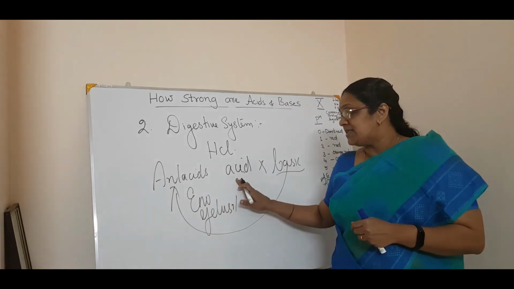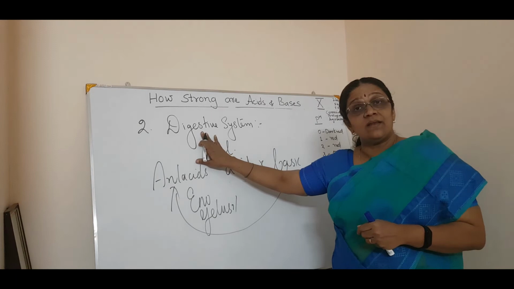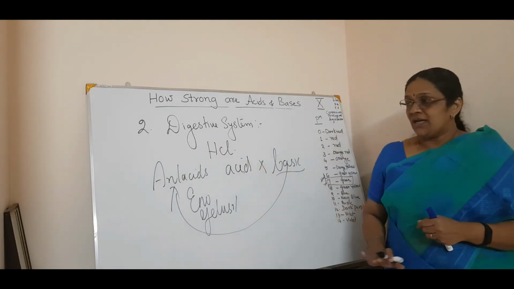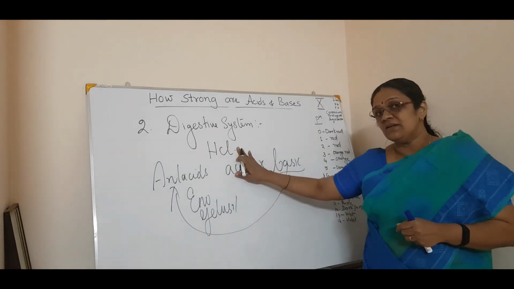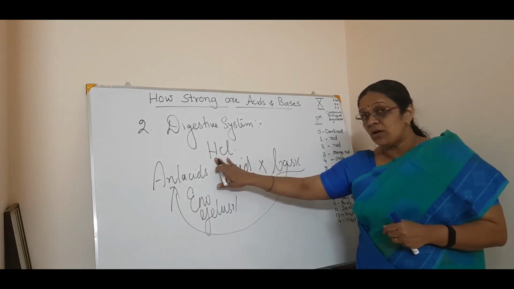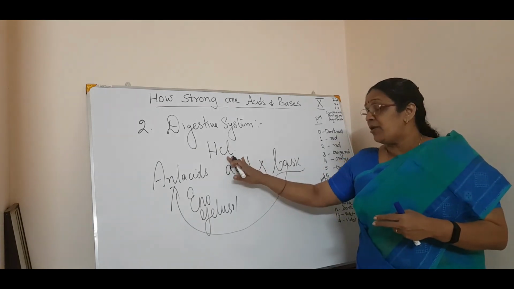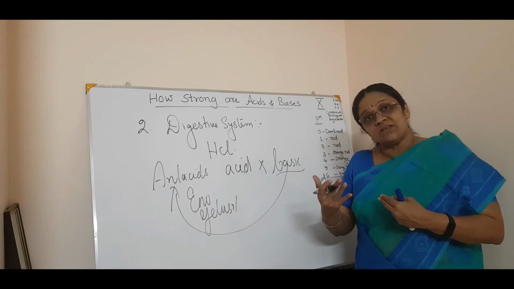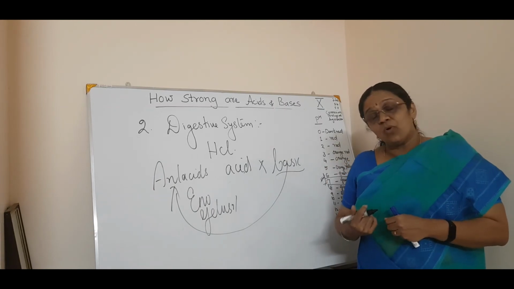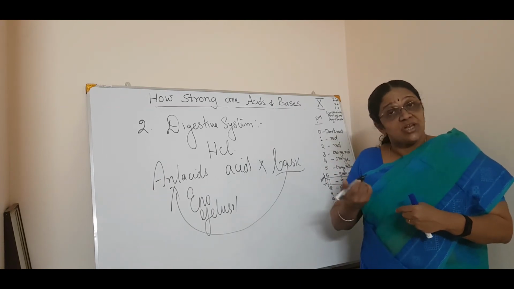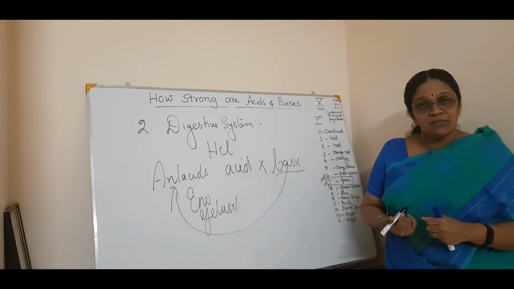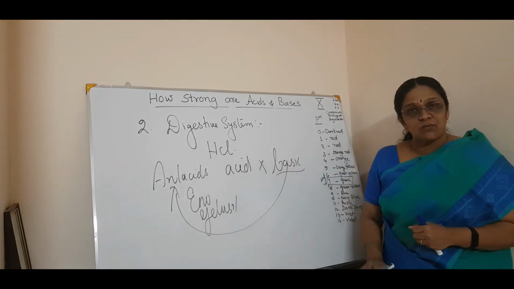So that is the pH which is seen in the digestive system. HCl is a strong acid, the concentration of H plus is more. So on overeating, when more and more HCl is produced, it's a problem. More HCl means you will have irritation and pain in your stomach. So what will we do? We take antacids. What are antacids?